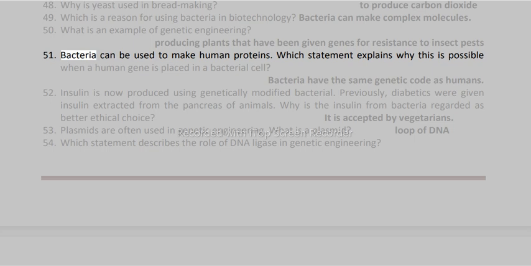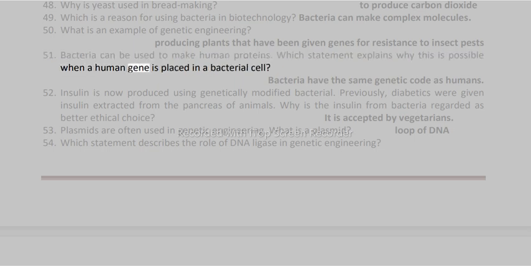51. Bacteria can be used to make human proteins. Which statement explains why this is possible? When a human gene is placed in a bacterial cell, bacteria have the same genetic code as humans.